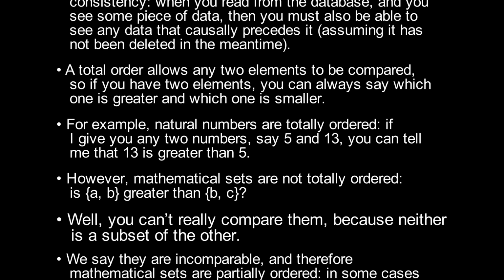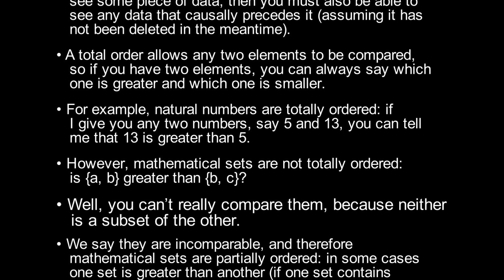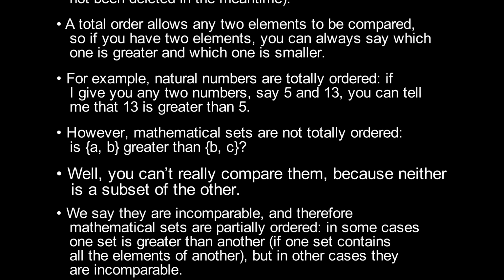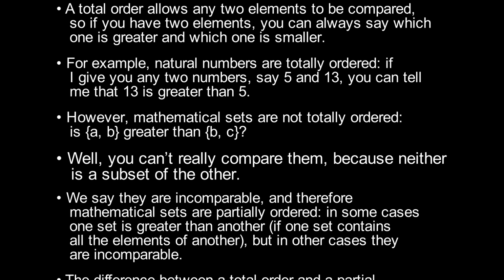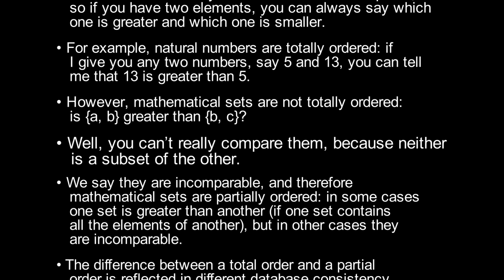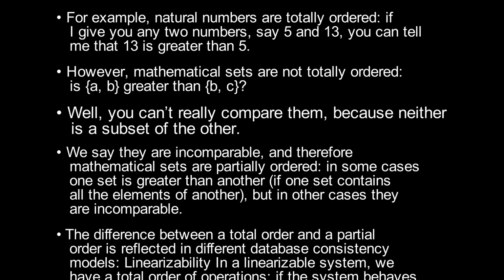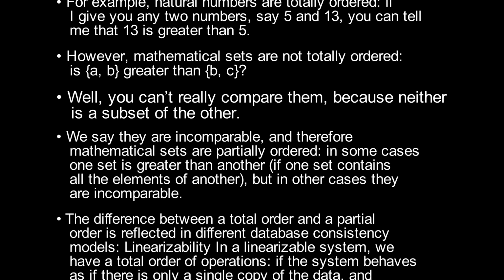Is {A, B} greater than {B, C}? Well, you can't really compare them, because neither is a subset of the other. We say they are incomparable, and therefore mathematical sets are partially ordered. In some cases one set is greater than another if one set contains all the elements of the other, but in other cases they are incomparable.